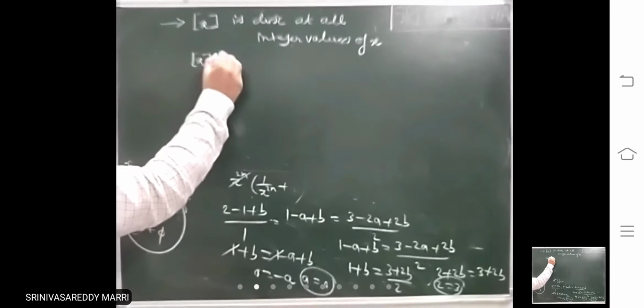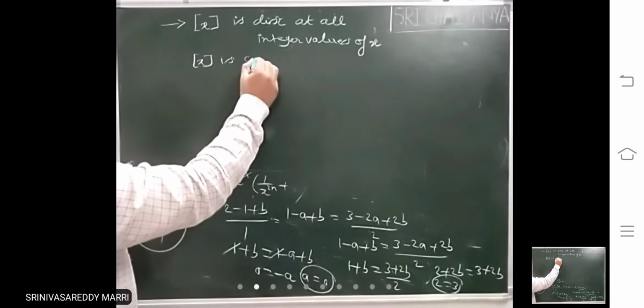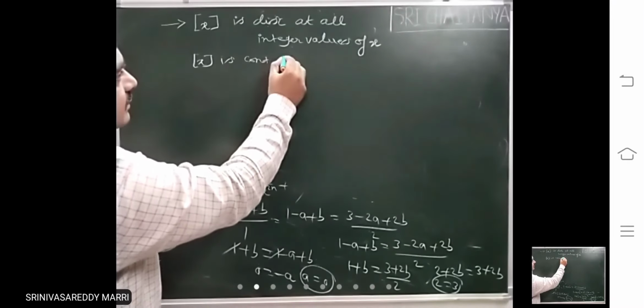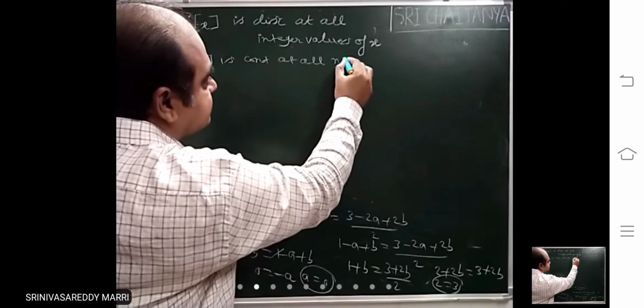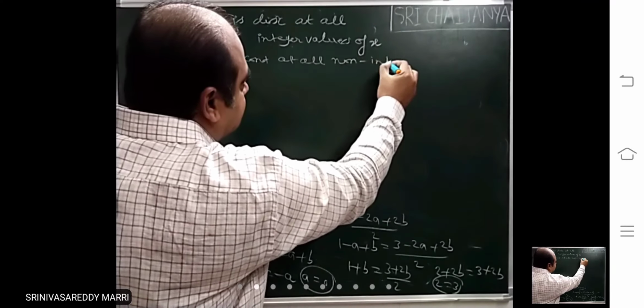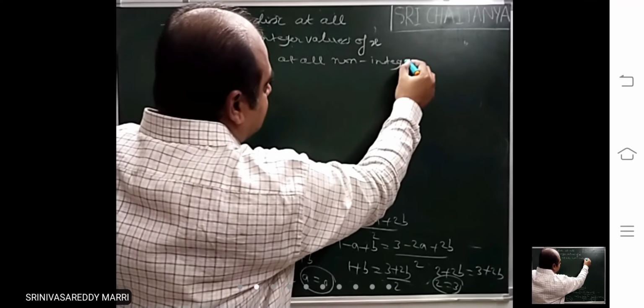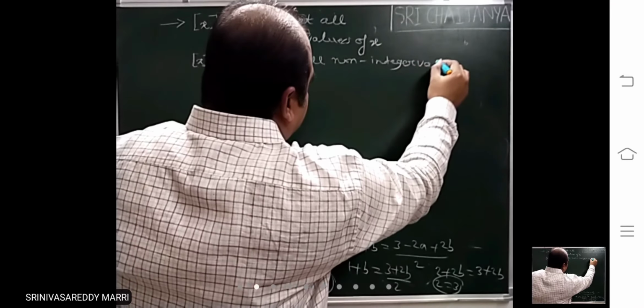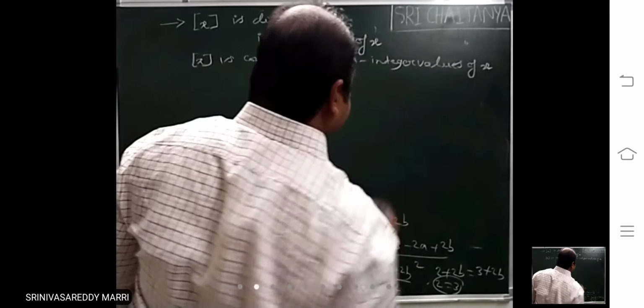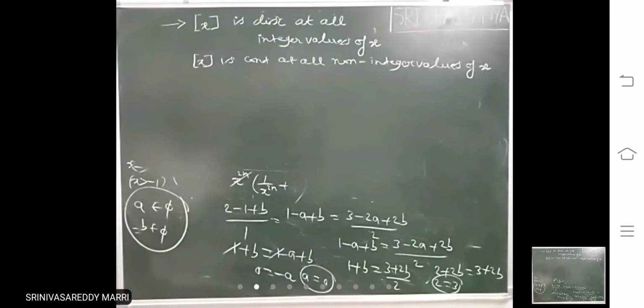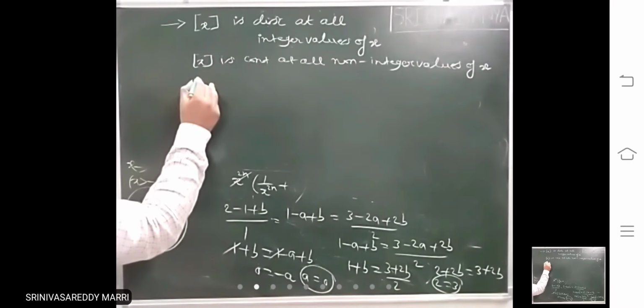Next, step x is continuous at all non-integer values of x. So look at it. I have told already.